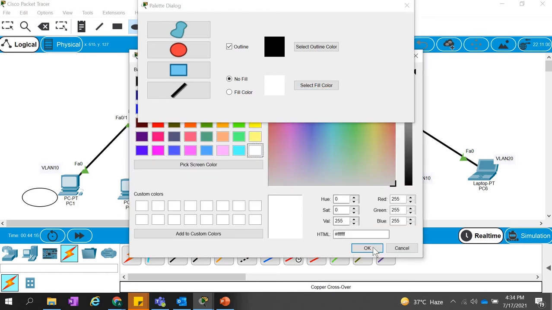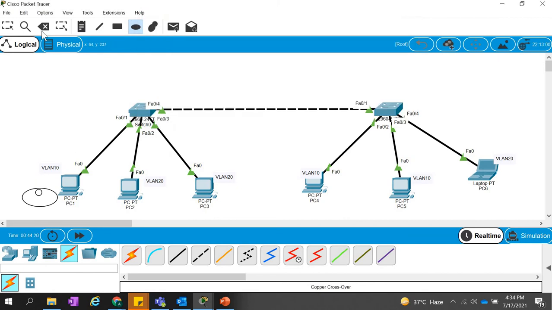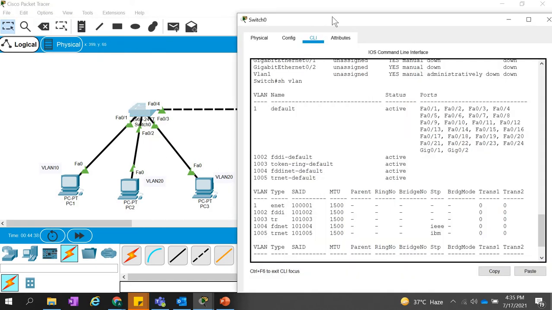I think the name was okay, so I'm not going to use that one right now. Let's delete it. Anyhow, it's visible that VLAN 10 means PC1, PC4, and PC5 are in one group, and PC2, PC3, and PC6 are in another group. So let's try to do the configuration on the switch for that purpose.